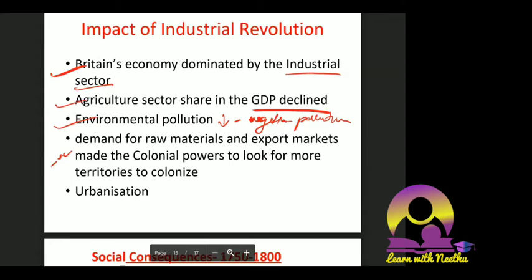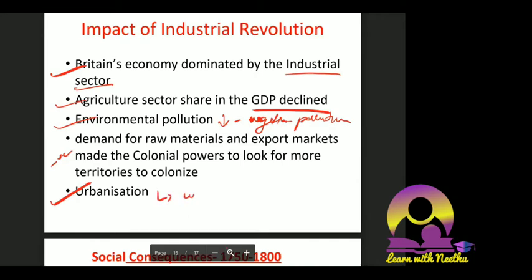And urbanization was an effect. What do we mean by urbanization? From villages people come, migration happens. In urban areas, cities where all these factories are, it is more clustered with respect to living conditions and factories, and development of towns and cities happens. When talking about urbanization, you can speak about workers' migration.